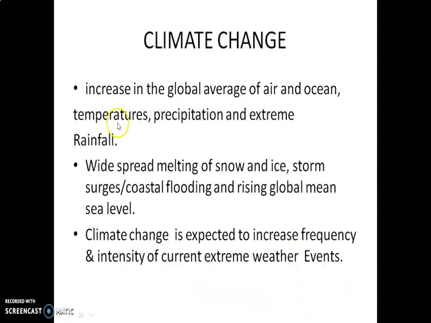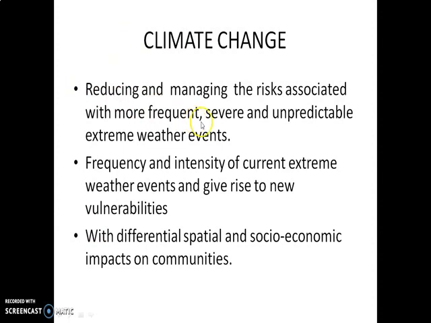Okay. Next one, increase in the global average of air and ocean temperature, precipitation and extreme rainfall. Widespread melting of snow and ice and storms such as coastal flooding, rising global mean sea levels. Climate change is expected to increase frequency and intensity of current extreme weather events. Next one, reducing and managing the risk associated with more frequent, severe and unpredictable extreme weather events. Frequency and intensity of current extreme weather events give rise to new vulnerabilities.